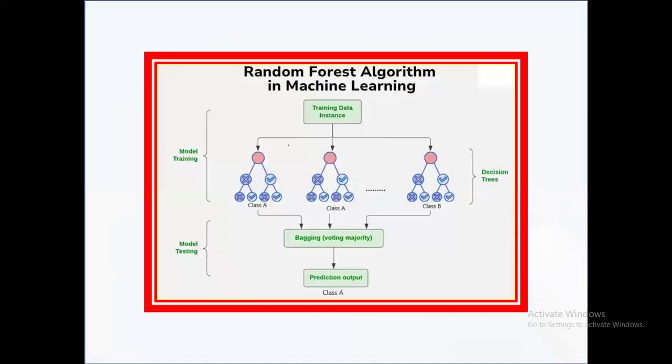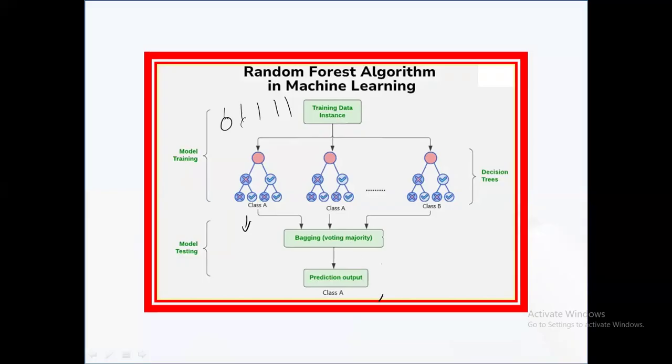And this is the diagram for the random forest algorithm. See here, the person wanted to go on a tour or vacation somewhere. Each person will have some decisions and they'll be getting the output. The output may be class A, and so many outputs will be there. And the bagging, voting, majority. The random forest algorithm starts with the training data set that includes input features and the corresponding labels, that is the target values.